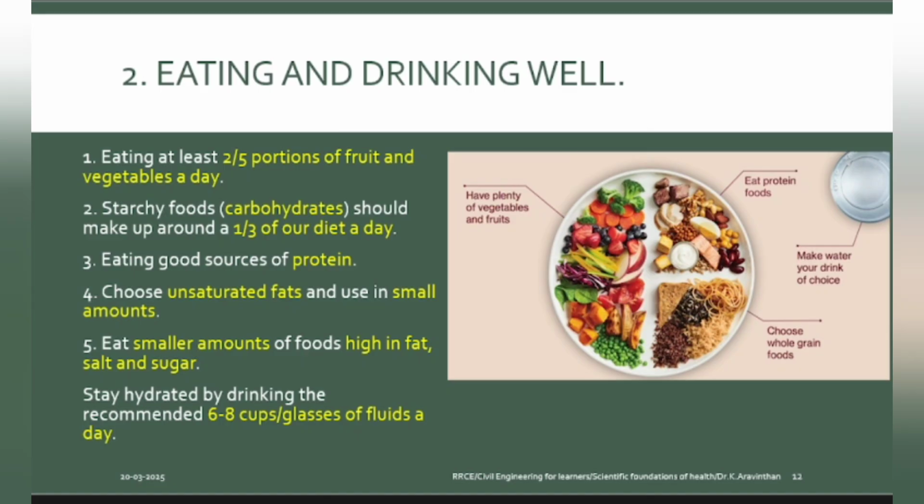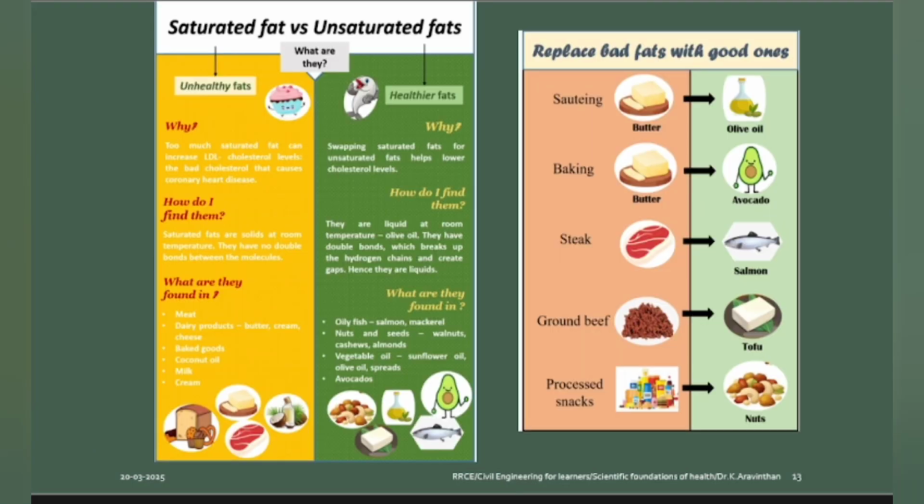Next thing what you should have? Choose unsaturated fats. Have you heard about unsaturated fats? Yes. Good fat, yes, it is good. But can you define what is unsaturated? Saturated. Then you should have a smaller amount of salt and sugar. Finally, you should have 6 to 8 cups of water daily.